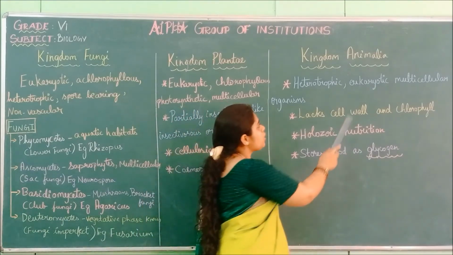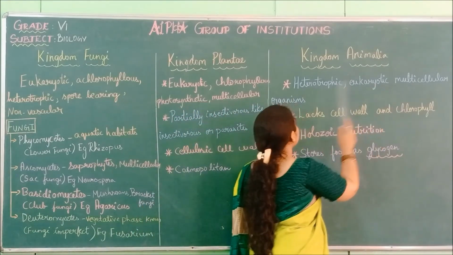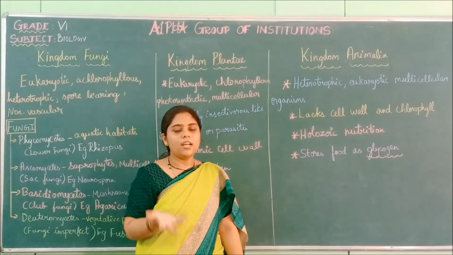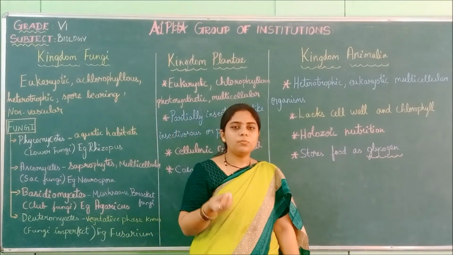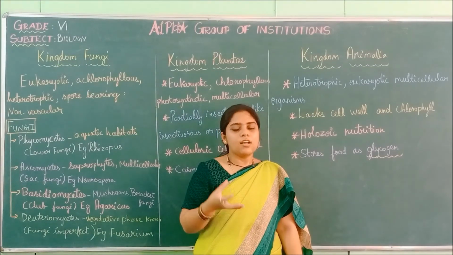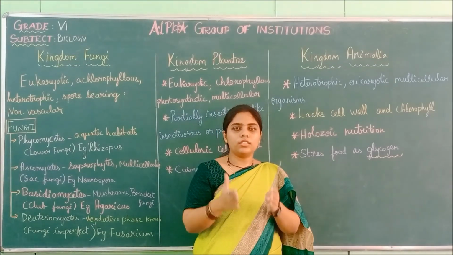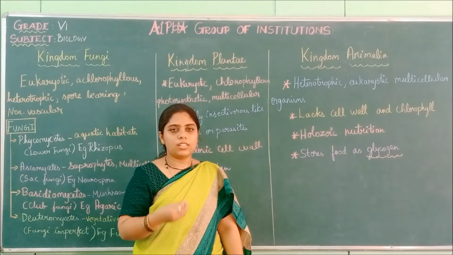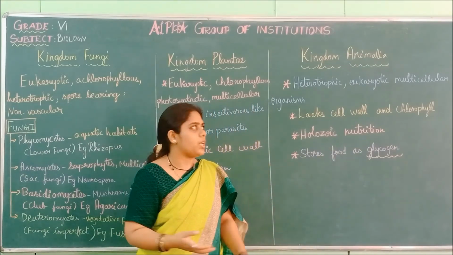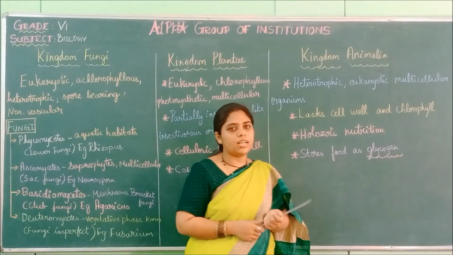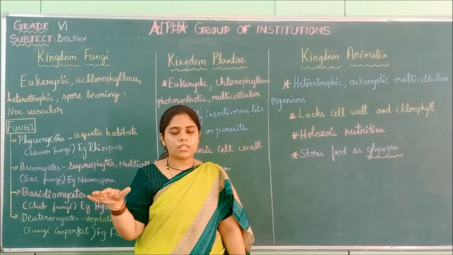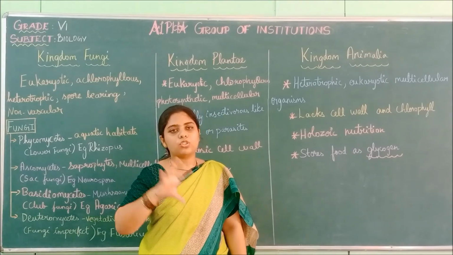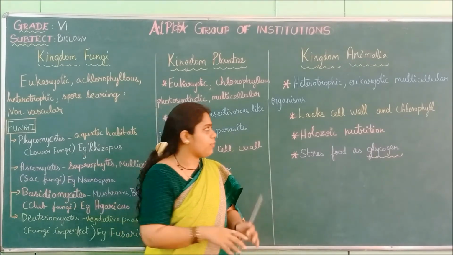Next is eukaryotic multicellular organisms. Eukaryotic means the cells are well developed. Well developed cell organelles are present. So we have such developed organelles, and that's why we are called eukaryotes, as a eukaryotic cell is present. We are multicellular organisms. Since we are higher organisms, we have many cells in our body, and each group of cells has its own specific function.